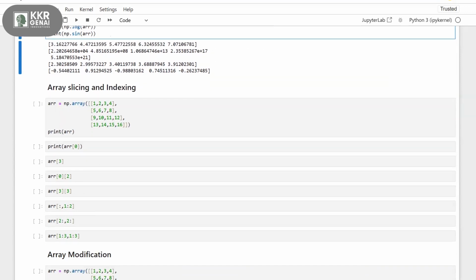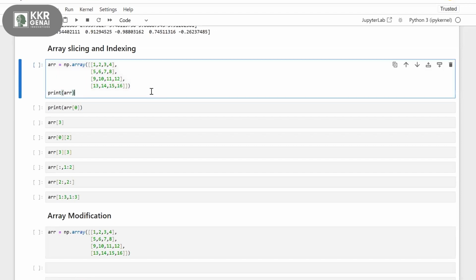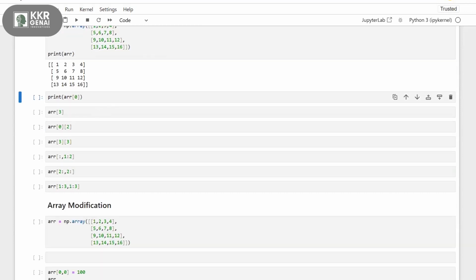Now moving to array slicing and indexing. Let's observe how to access different parts of your NumPy array. First, let us create this two-dimensional array, with elements from 1 to 16. First I'm printing arr of 0.